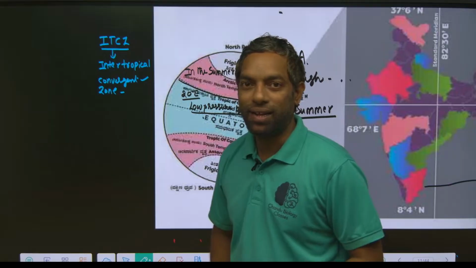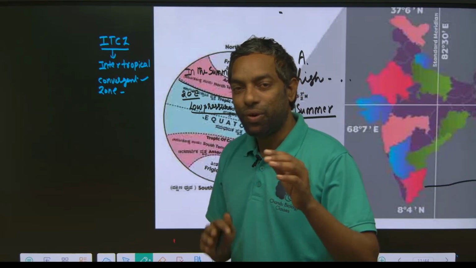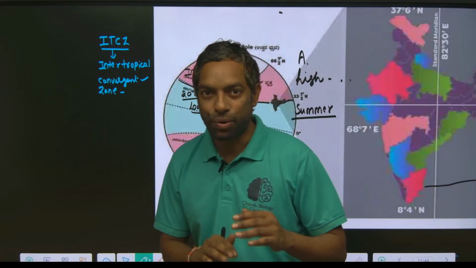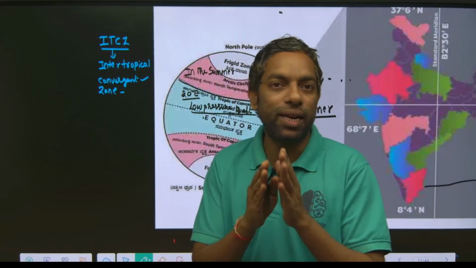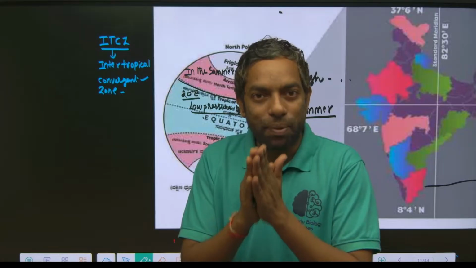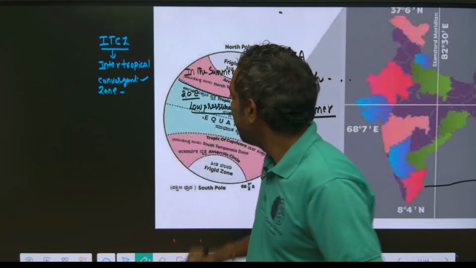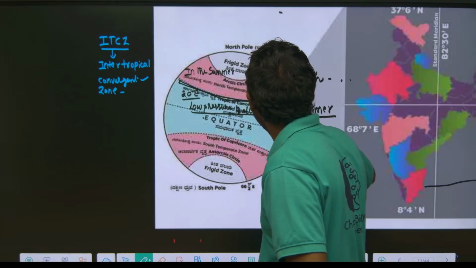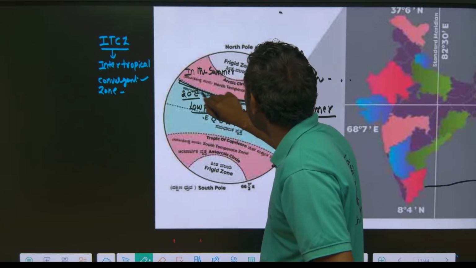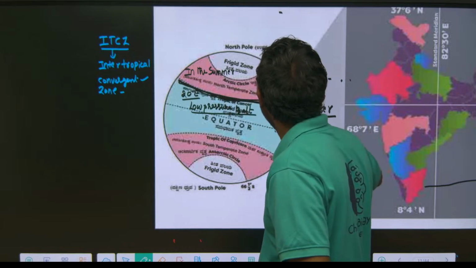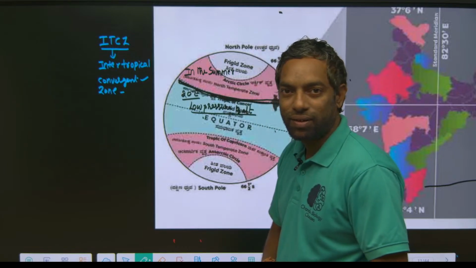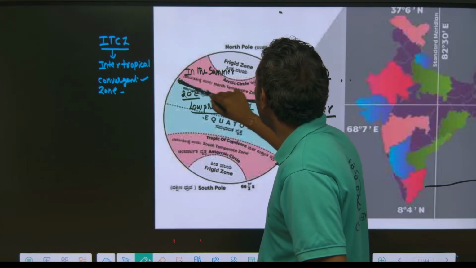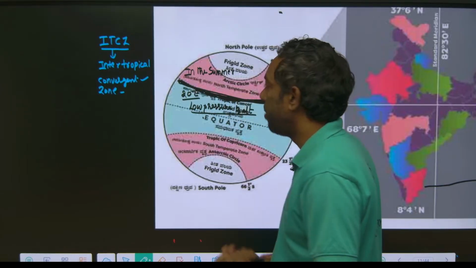In the summer, the Indian mainland is going to become hotter, as I told you. Because of that heat, a pressure belt is created around 20° latitude. A high temperature belt creates a low pressure belt.